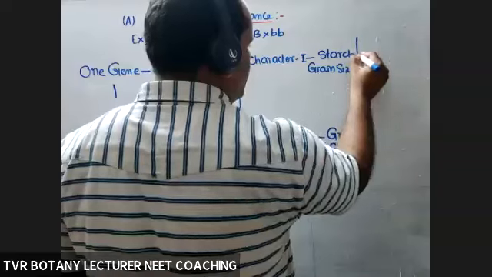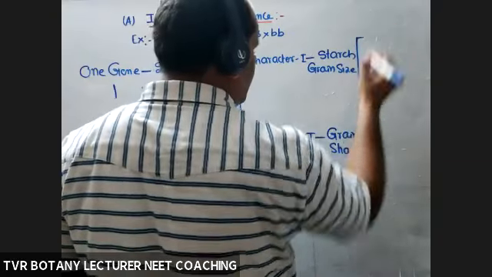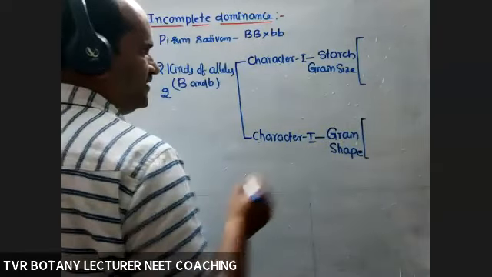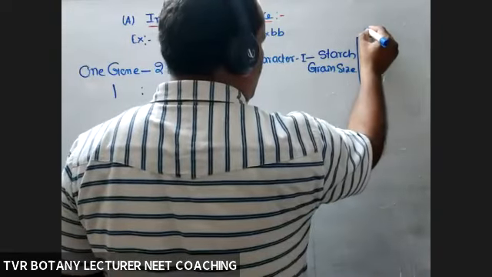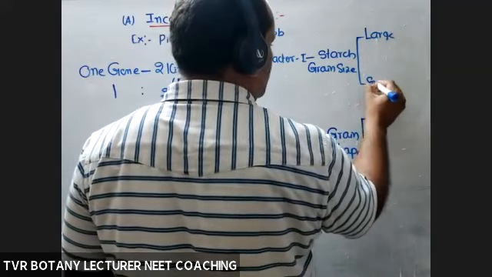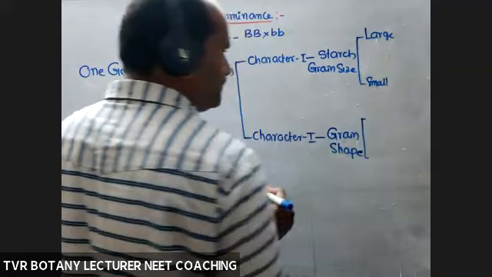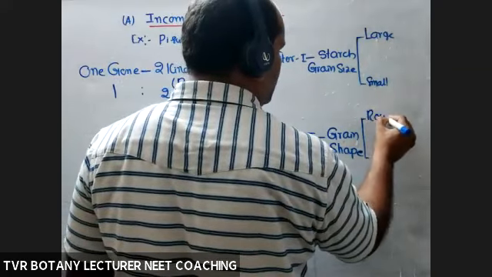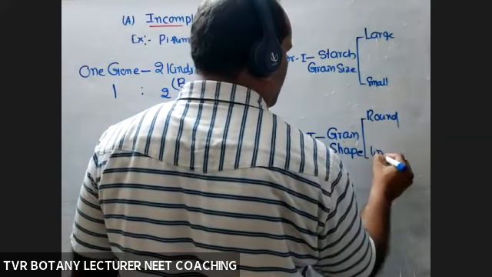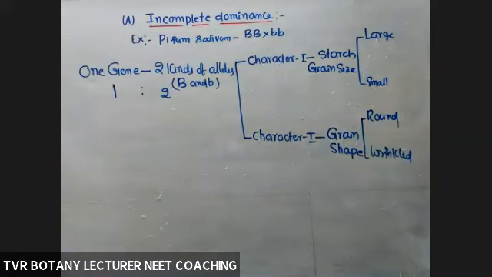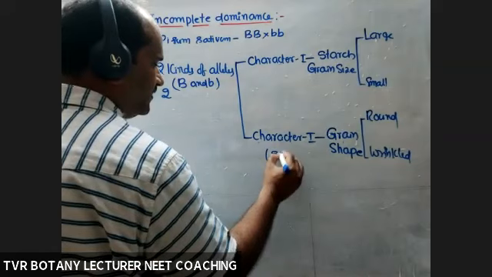So in the case of starch grain size, what about the contrasting traits? Large and small they took. Next, shape: round and wrinkled. So the total number of characters is 2 characters.